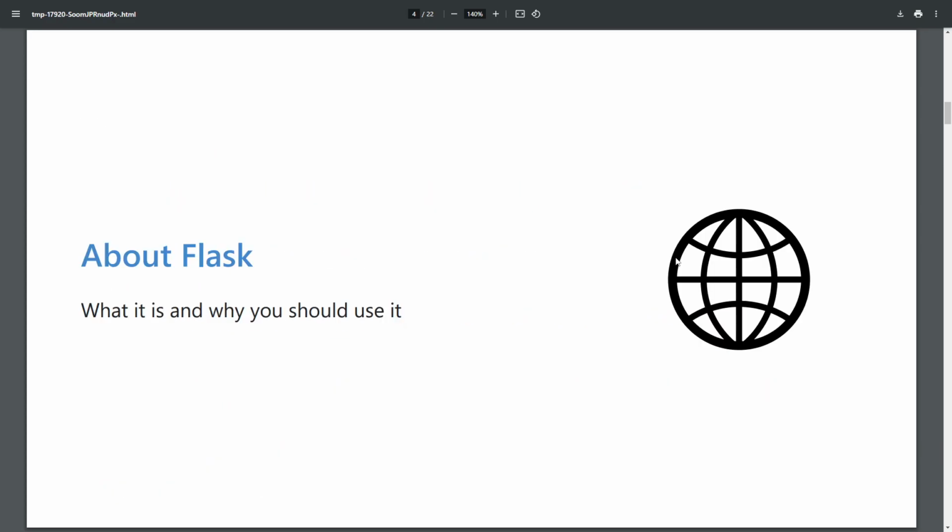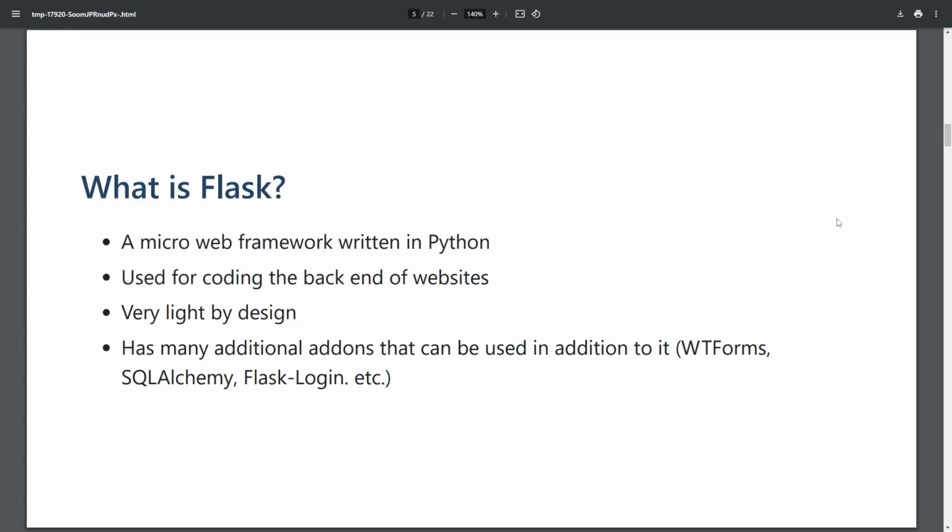So what exactly is Flask and why should you use it? Flask is what we call a micro web framework that's written in Python. Flask is made for coding the back end of websites.